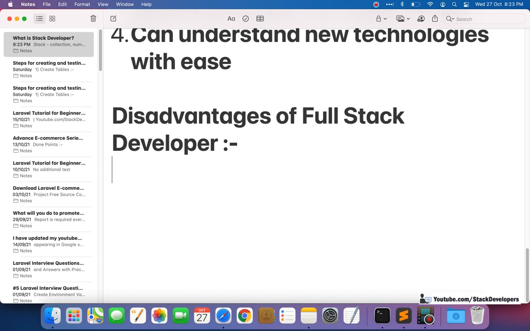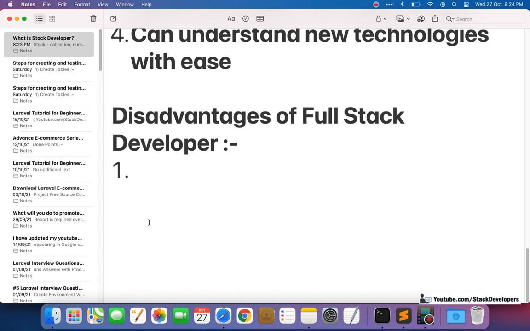If the company hires one full stack developer instead of two or three developers, meaning the company is not hiring a front end developer or a back end developer, only one full stack developer, who is responsible for the complete project.